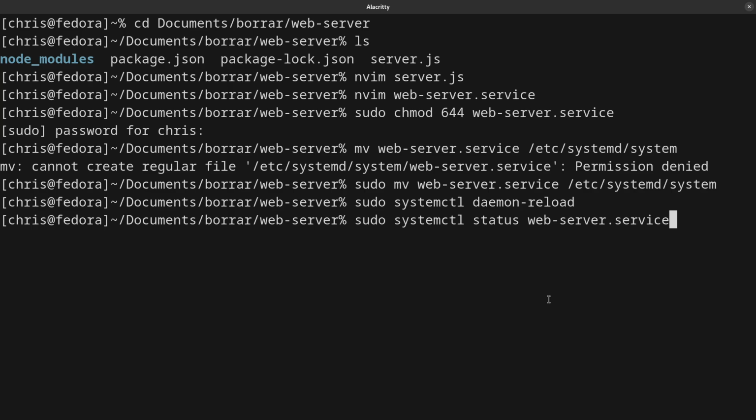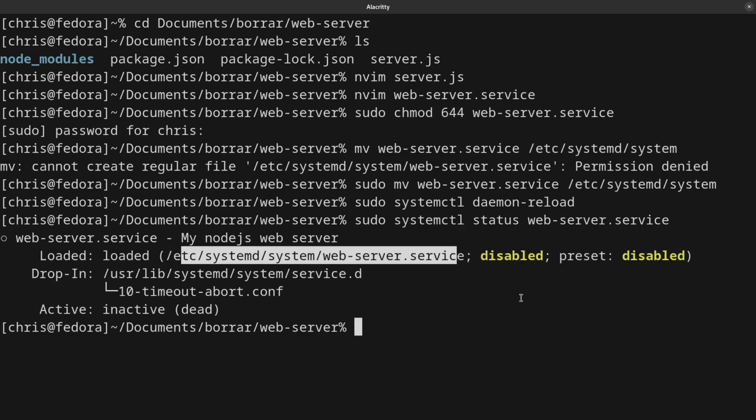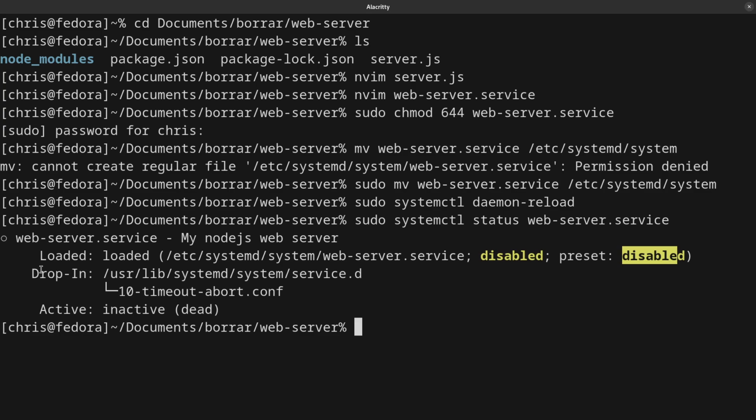So webserver.service, as you can see, this is completed using the tab autocomplete. So if I ask about that, as you can see, we have information about the process. For example, the description, my Nodejs web server that I already specified, the location, the status disabled, the service and more. As you can see, the process is inactive, almost dead, because we have not executed it.